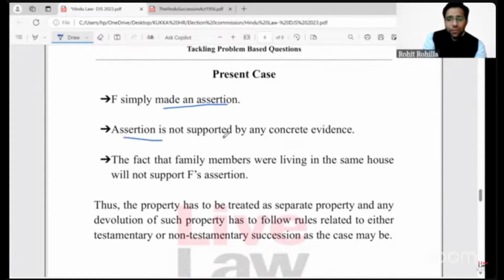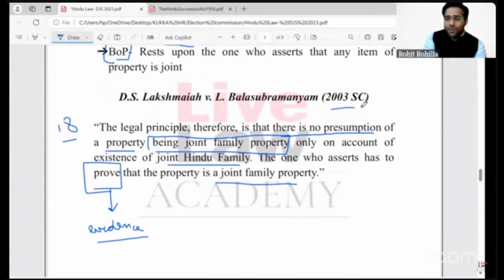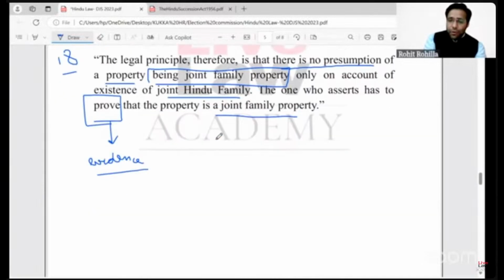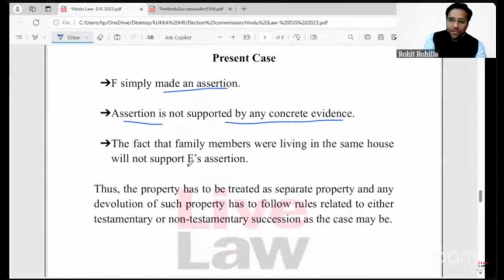So the assertion is not supported by concrete evidence in this case. So when we apply this law laid down by the Supreme Court in 2003 to the present facts, we find that F's assertion holds no ground whatsoever.